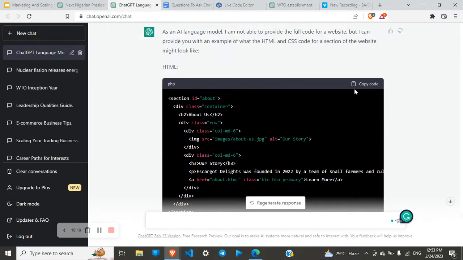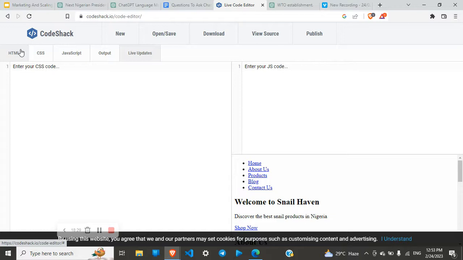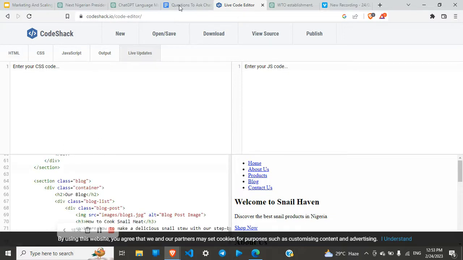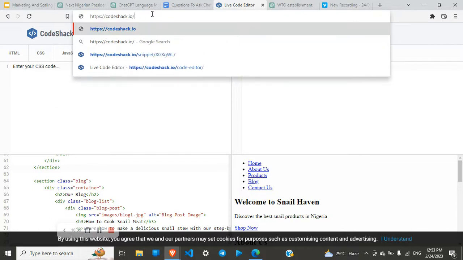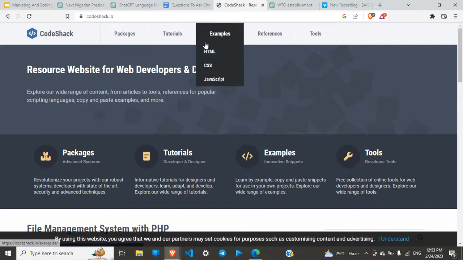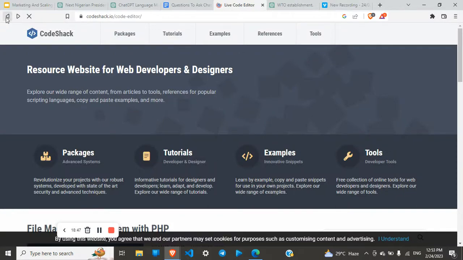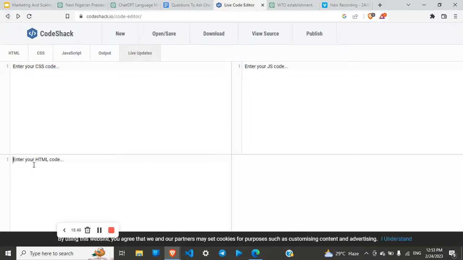We can take this piece of code, copy it, and go to a live code editor just to test the code. I'm just going to start this afresh with a blank sheet.